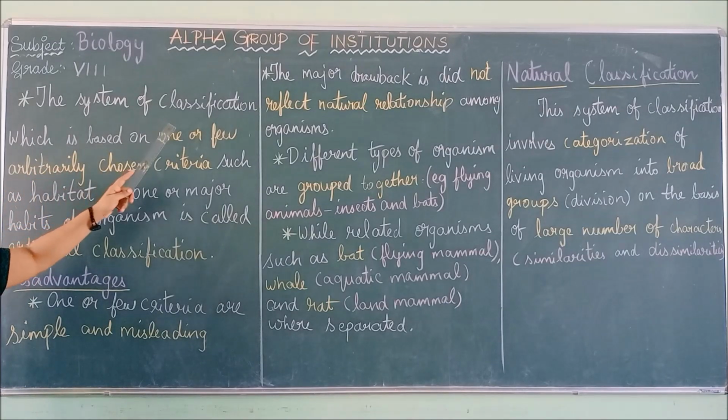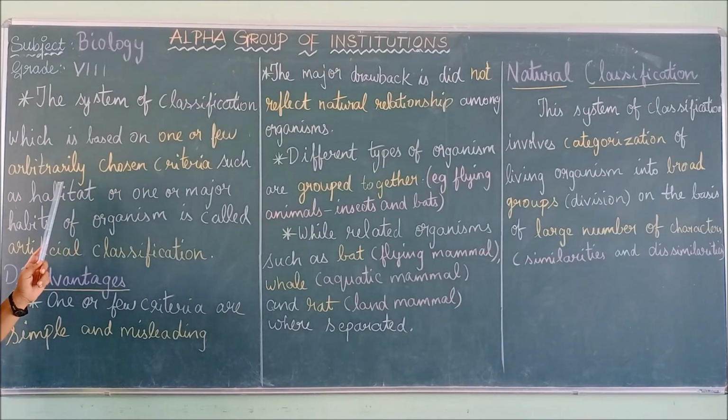So the artificial system is a system of classification based on one chosen criterion, not all the criteria. They are choosing only one or few characters for that organism. What is that one? Habitat, that is where the organism lives. So based on that, artificial classification is made.